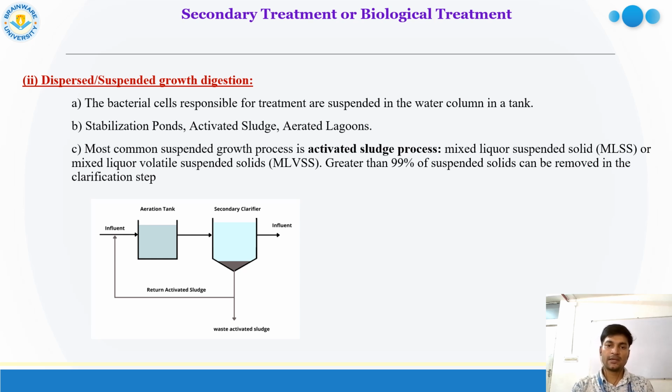Most commonly, the activated sludge process is used, where the bacteria react with the mixed liquor suspended solids or mixed liquor volatile suspended solids, and 99% of this suspended solid can be removed in full clarification, and your water body becomes much clearer, and the wastewater can be purified in that manner also. So this is another technique of the secondary treatment process.